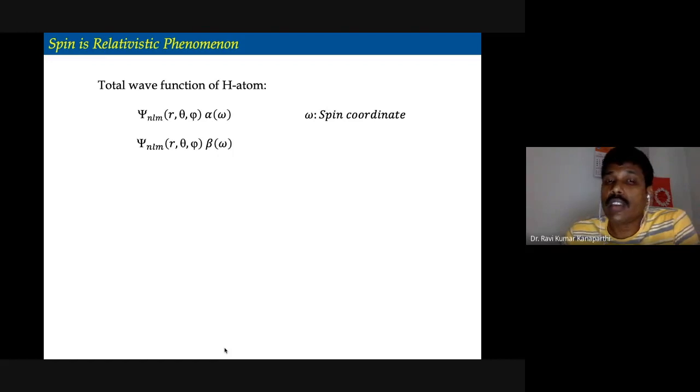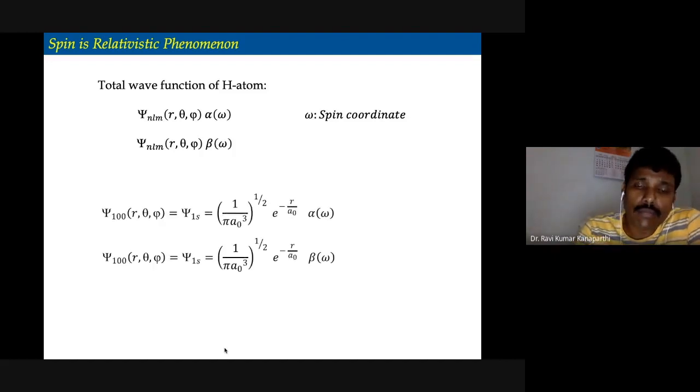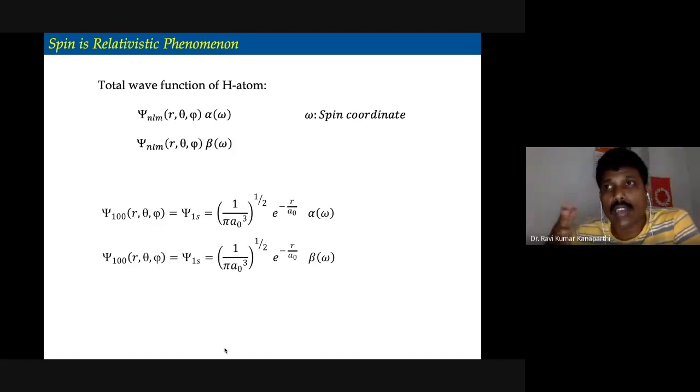But here, the way we are introducing spin is based on the experimental results of the Stern-Gerlach experiment. Why are we doing this? Because the Schrodinger wave equation, what we have derived, what we actually started with at the beginning of our course, please recall, is said to be